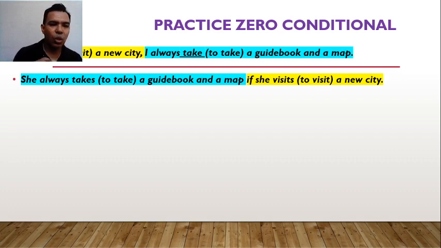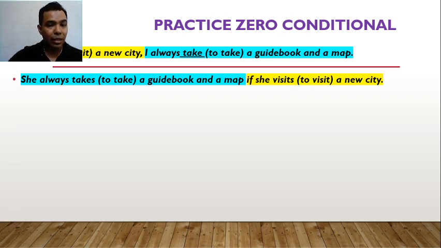So she always takes a guidebook and a map if she visits a new city. There is something that you must notice in this example. First, if the if clause is at the beginning of the sentence, you need a comma. You need a comma at the end of the if clause.